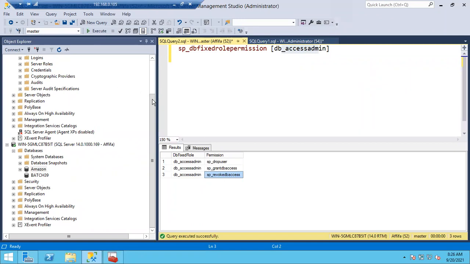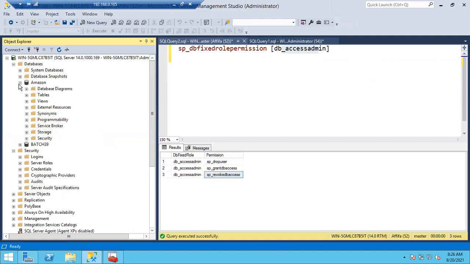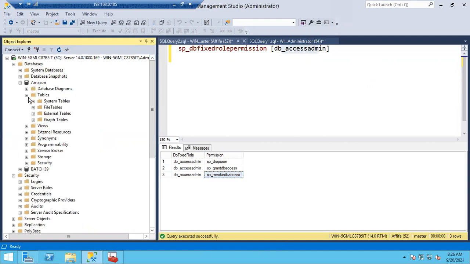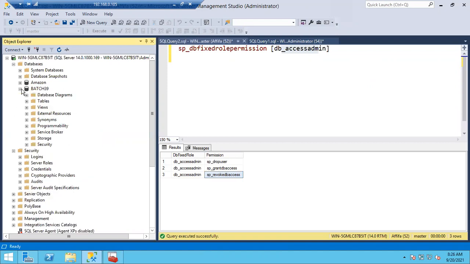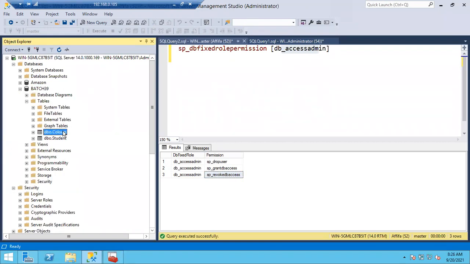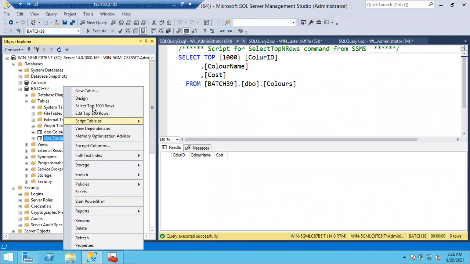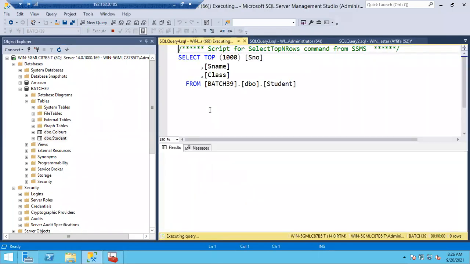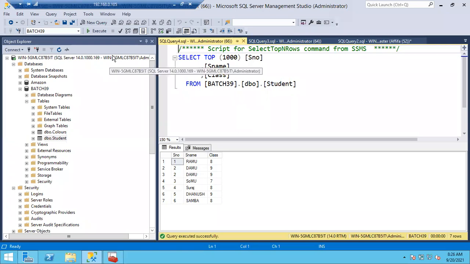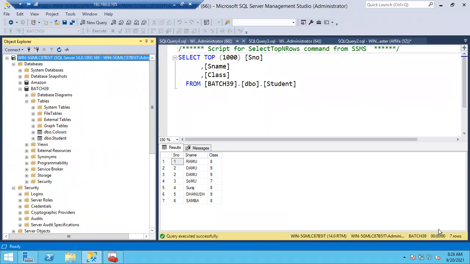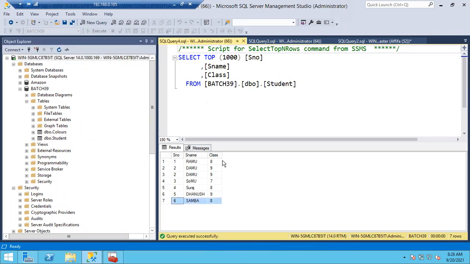So let me check what tables are inside Amazon. I don't think there are tables. Okay, there are no tables for Amazon. Let me go with Bash 39. There are some tables in the Bash 39 colors. You can access this table because you are using the administrator connection, and this administrator is a sysadmin, so you can access all the tables and the data. You can see there are total 7 records in this particular table.